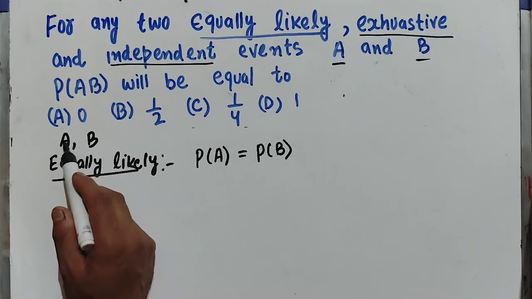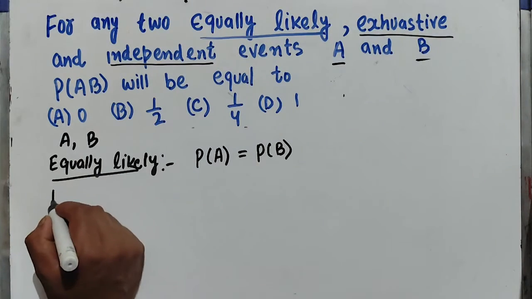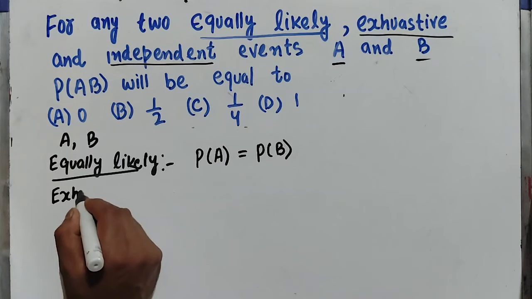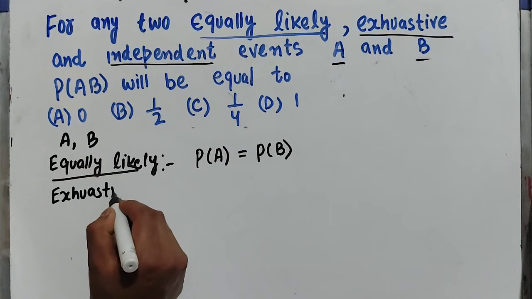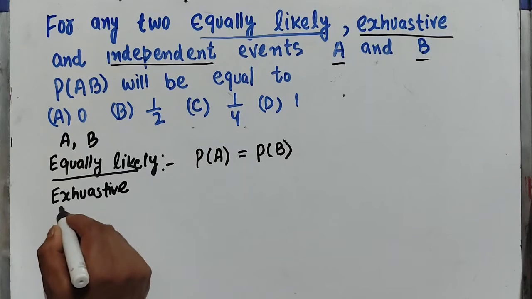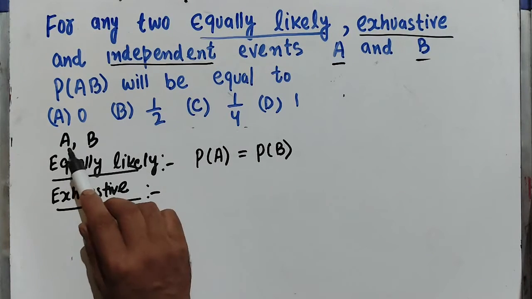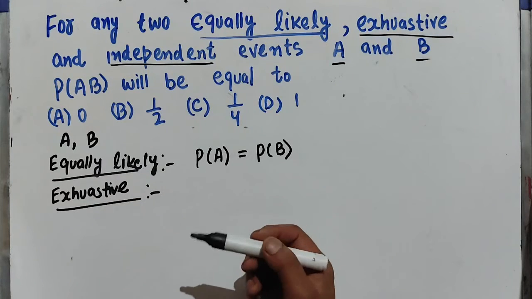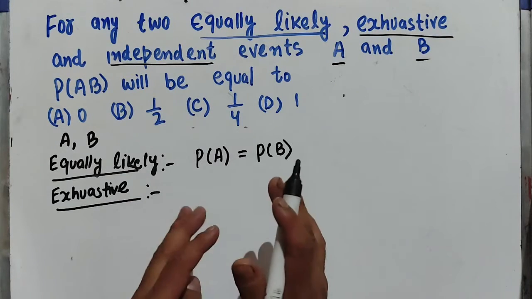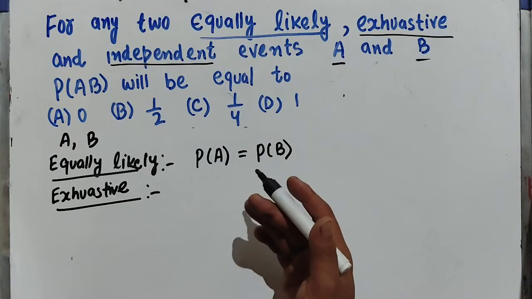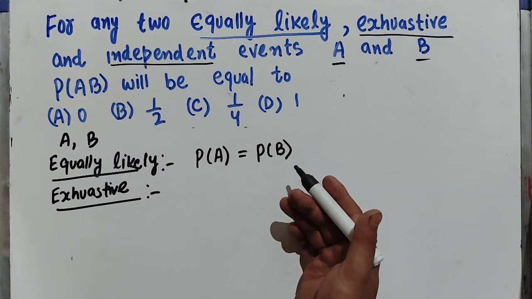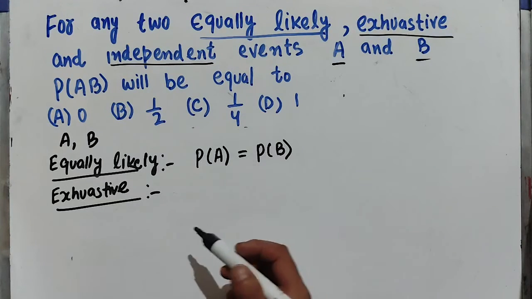We are also being told that A and B are exhaustive events. Now, if events A and B are exhaustive, it means that one of them must occur, covering all the possible outcomes.